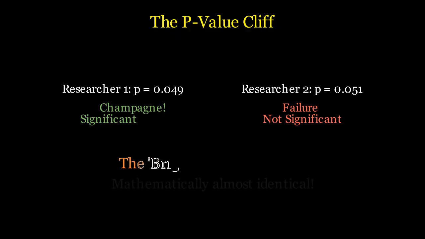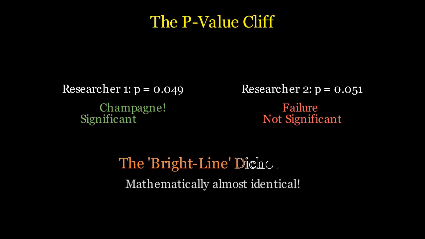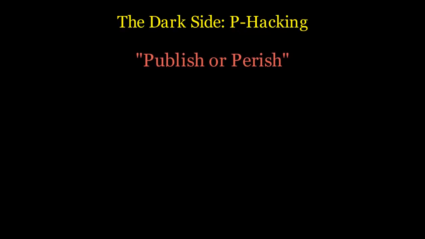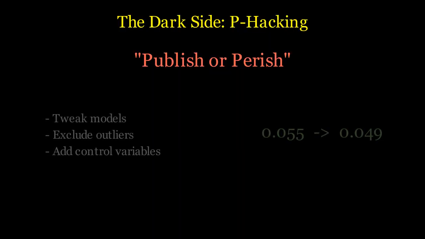Imagine a researcher studying a new economic policy. They run the regression and get a p-value of 0.049. Champagne, it's statistically significant. Another researcher studying the same thing gets 0.051. Total failure. This bright line dichotomy creates a psychological wall. In reality, there is almost no mathematical difference between 0.049 and 0.051, yet the academic world treats them as opposites. This is what we call the p-value cliff.